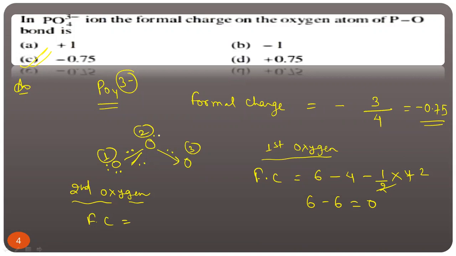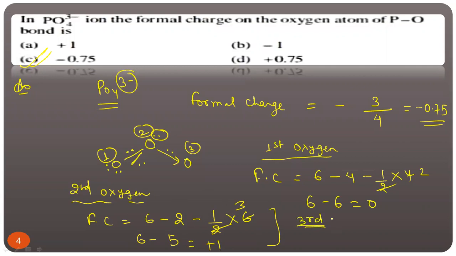2. So how many remain? 2. So what is the valence electron of oxygen? 6. Now lone pair of electron, we know only 2 electron, put it here. 2 minus 1 by 2 shared pair of electron. How many bond? 1, 2, 3. So how many electron total here? 6. 6 minus 5 is equal to plus 1, for the second oxygen atom, this is the plus 1.